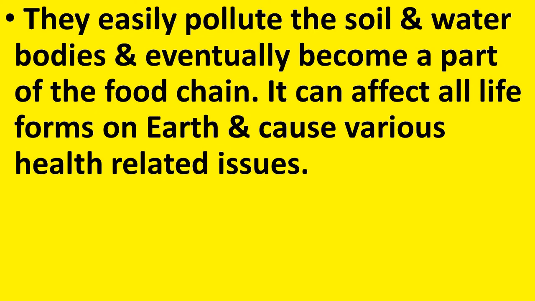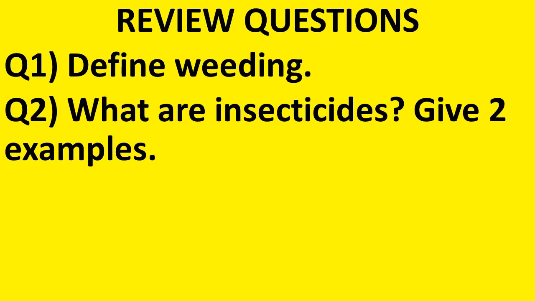Apart from harming the person who is using it directly, it can pollute the soil and water bodies also, because we have seen that these insecticides, pesticides, etc. may run away along with the rainwater to the water bodies, and that becomes a part of the food chain. Once it is a part of the food chain, it can affect all the life forms and cause various health-related issues.